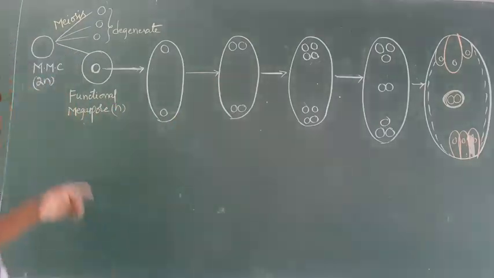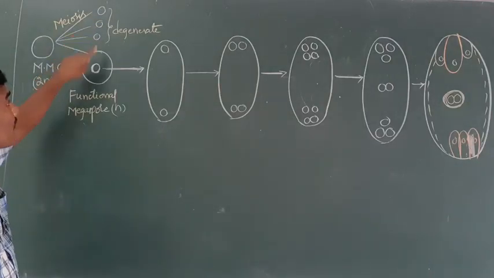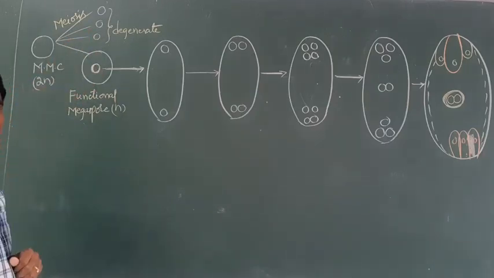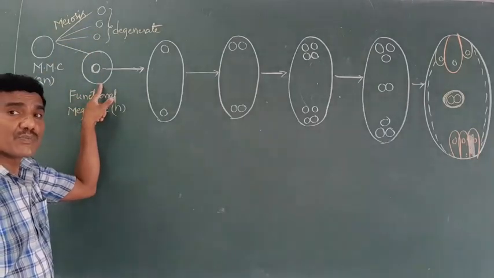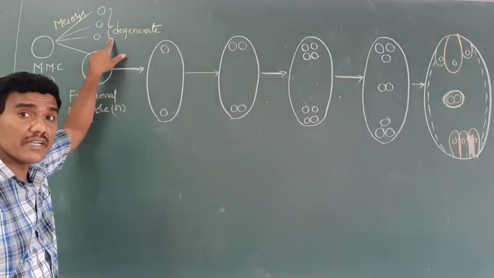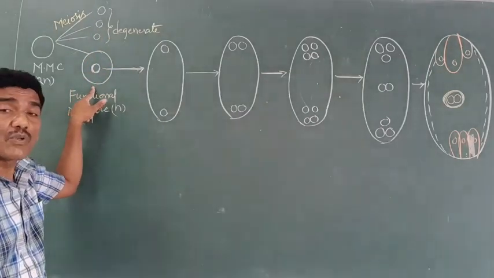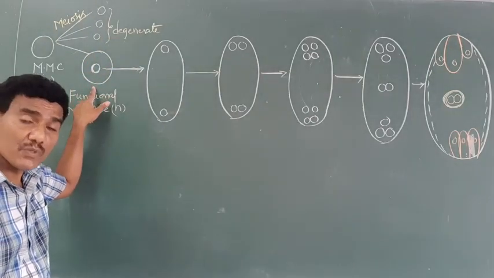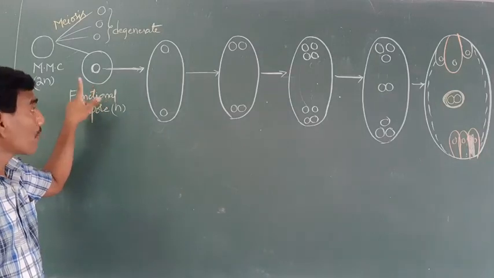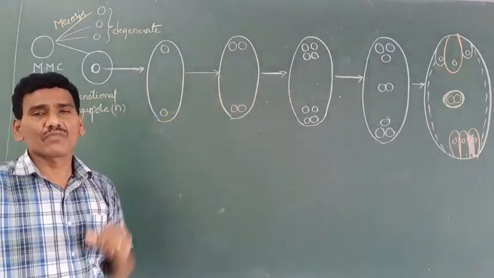Here, the megaspore mother cell undergoes meiosis division to form 4 megaspores. Out of the 4 megaspores, the 3 megaspores on the micropylar side degenerate. The chalazal side megaspore acts as the functional megaspore. From this functional megaspore, the embryo sac is developed.